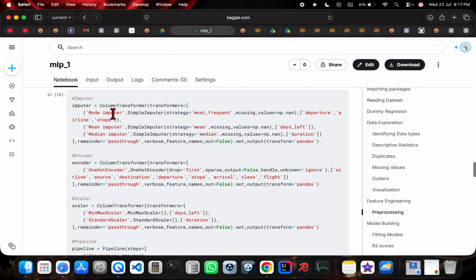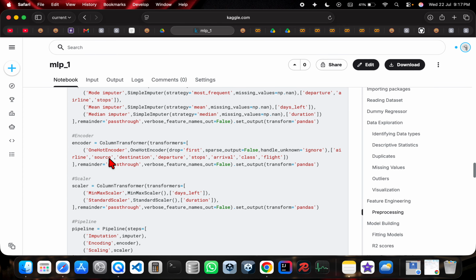So in imputers, we are using mode, mean, and median as strategies for different columns. We are using mode, that is the most frequent strategy under simple imputer, for the columns of departure, airline, and stops, mean for days left, and median for the duration.